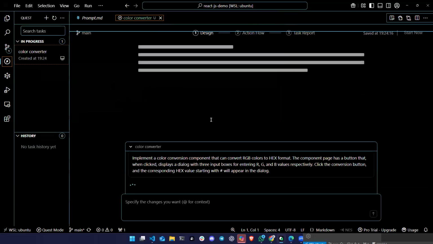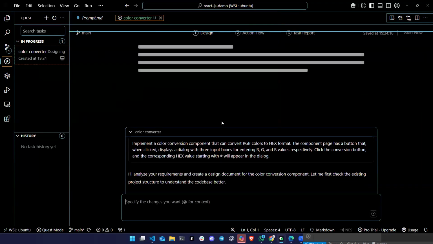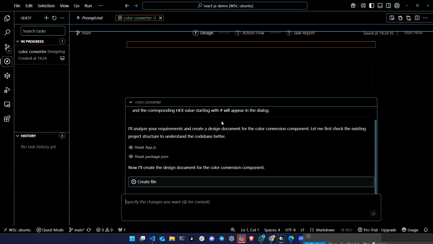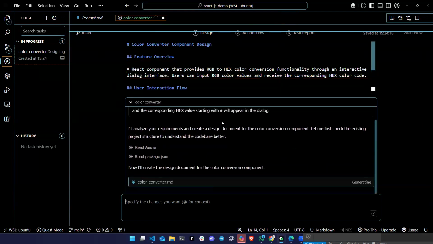And while this is running, the way that it's working, we will design and it will create all the spec driven development that we have talked about. So we start with a vibe coding short sentence, but then it will go through all the repo, read everything else, create a design, create an action flow, and then if you are okay with that, you can just execute.